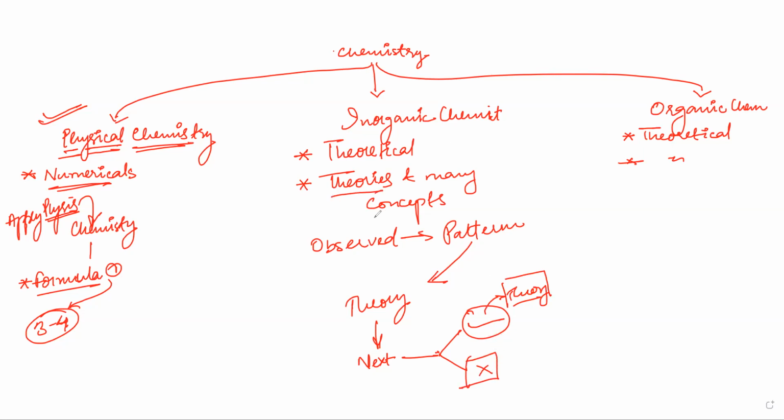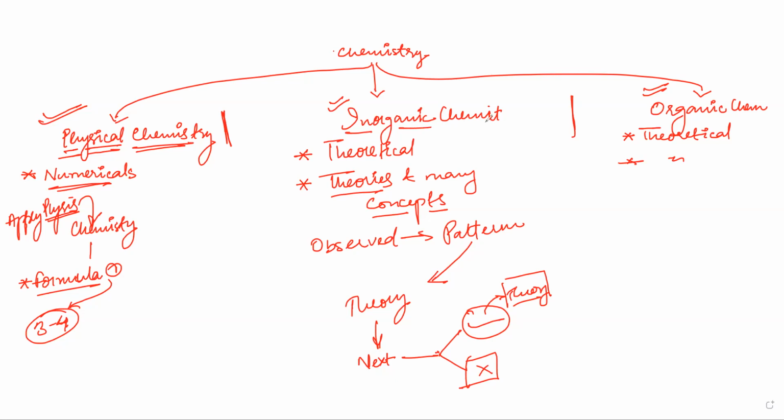So this is the part where, if physical chemistry is a bit weak for you, you are weak in maths, and you don't know which formula to apply or how to see which formula can be applied, then these two topics, inorganic chemistry and organic chemistry, are very scoring topics for you. They do not have much relationship with physical chemistry. Most of the time, inorganic chemistry and organic chemistry are independent of each other.